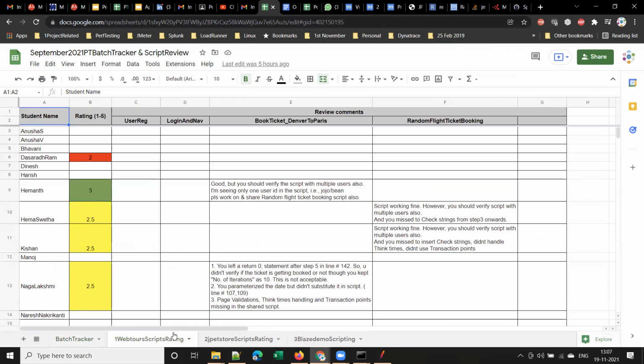For example, you can see here the Web2 scripts rating. So I'll review each of the students. I did not update this, of course. A few things you see empty, right? So I didn't update a few of them. However, I'll be doing like this. I'll be sharing review comments, right? I'll verify the script and I'll share the review comments to your email, and I will also maintain a tracker for myself and I will be giving a rating like this.